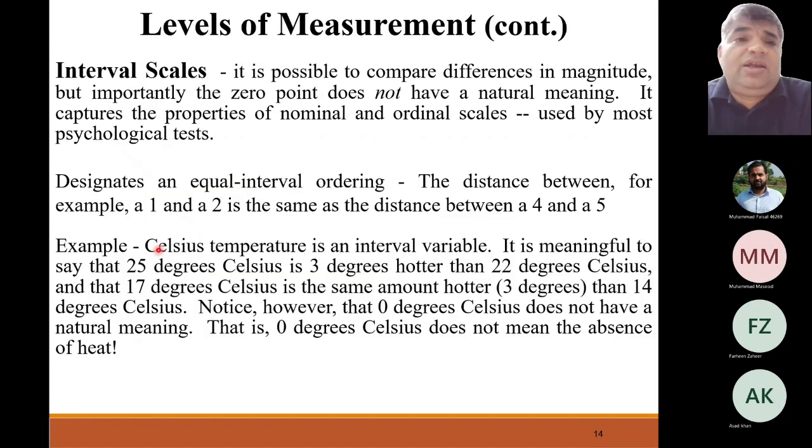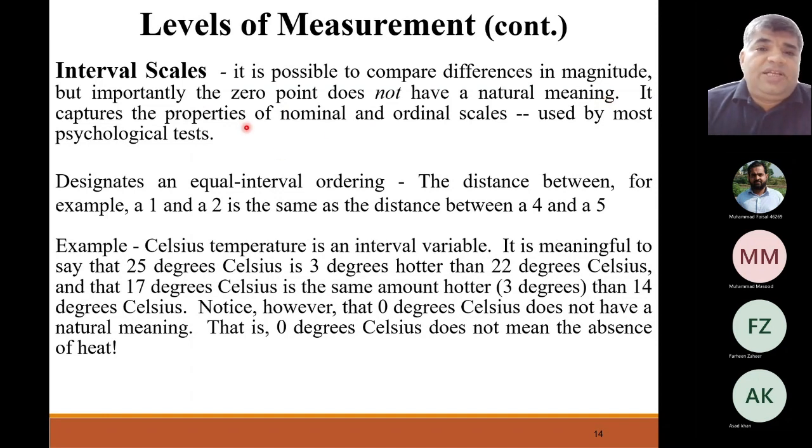So the third one in the low level of measurement is the interval scale, and this is very easy for you to understand because there is only one thing so far around the world which we could see best fit in the interval scales, and this is called the temperature. So let me explain what is interval scales. It is possible to compare differences in magnitude, but importantly, the 0 point does not have a natural meaning.